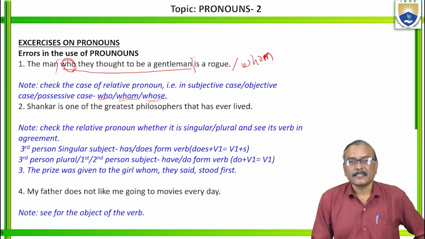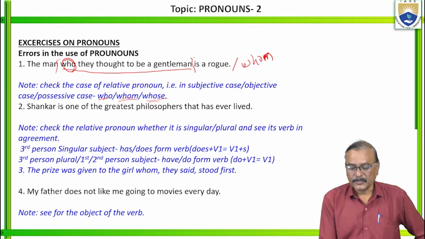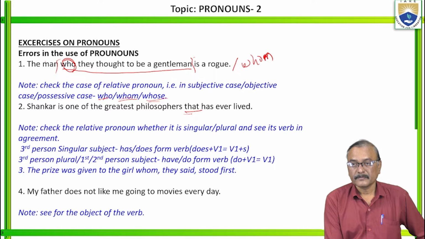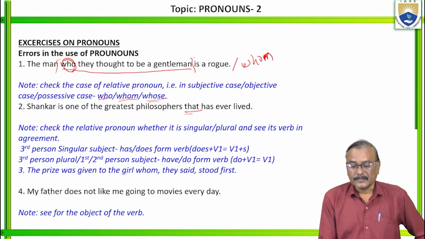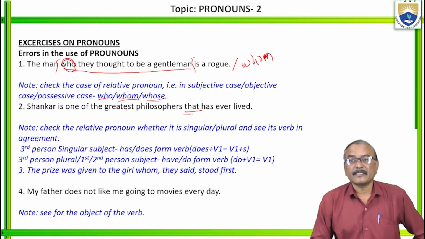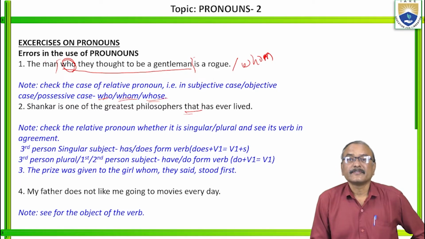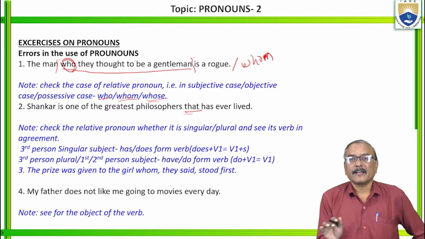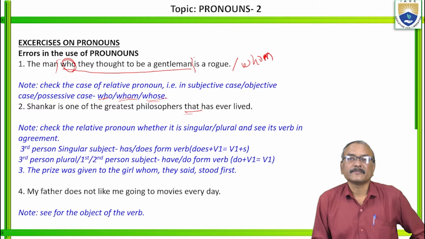Next, this is an interesting one. Let us see the second one. Shankar is one of the greatest philosophers that has ever lived. So what is wrong in this one? That belongs to Shankar or the greatest philosophers? Only Shankar has ever lived, or there are some greatest philosophers who have ever lived, and among them, Shankar is one.